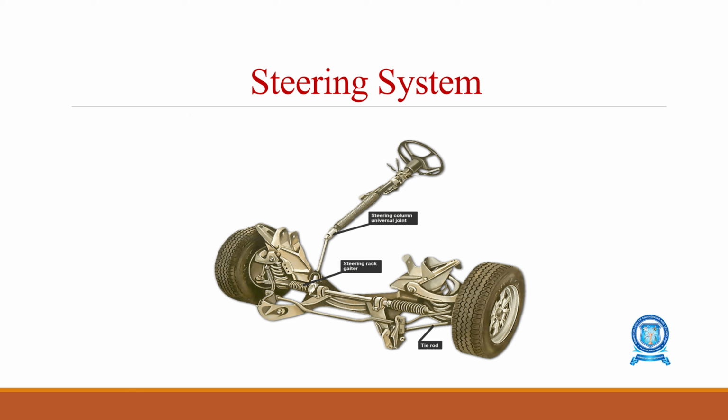Nowadays the steering system has advanced to electronic power steering and hydraulic power steering. The different types of steering systems, steering geometry, steering gearboxes, and links will be discussed in detail in the upcoming videos.